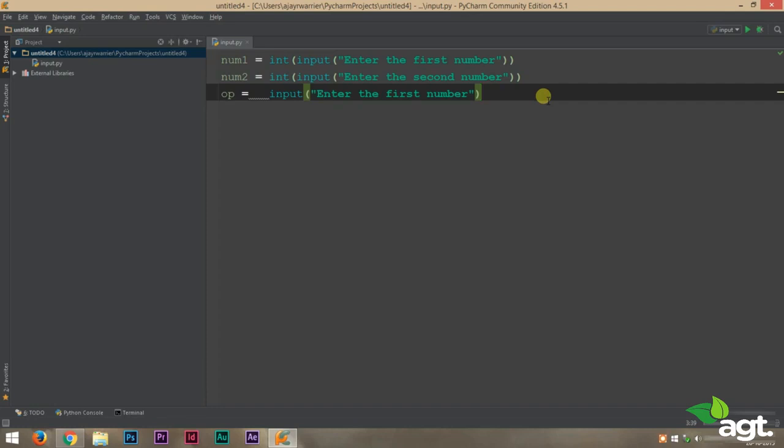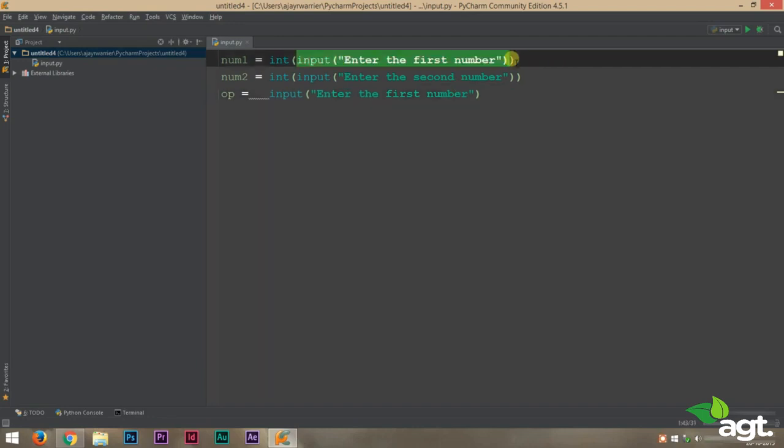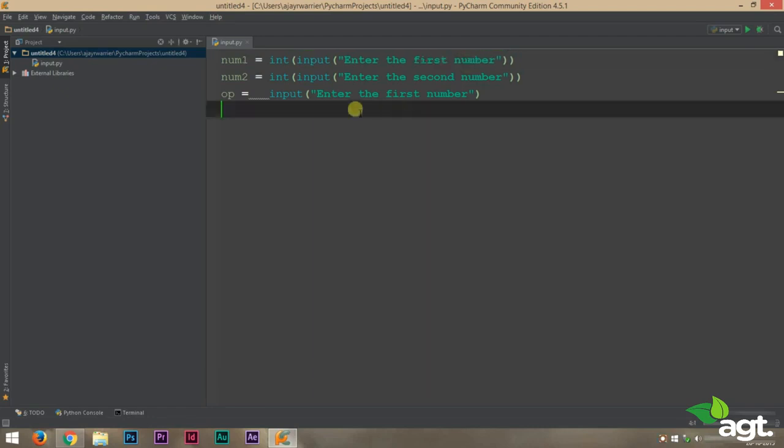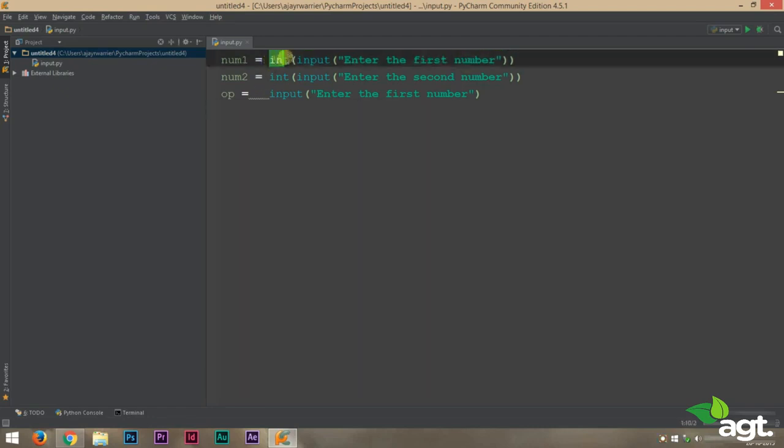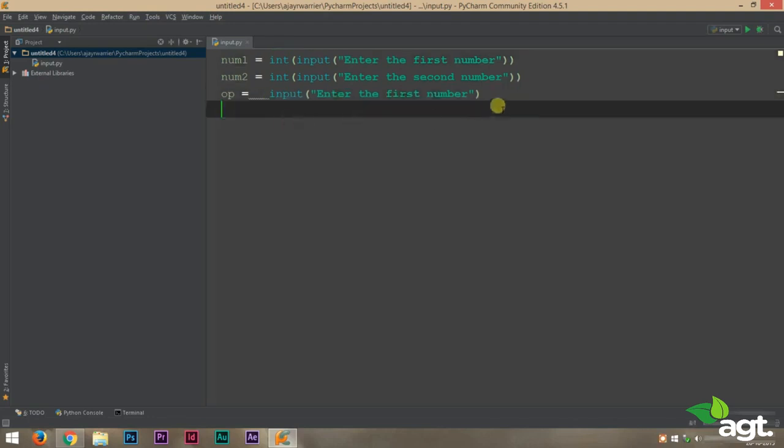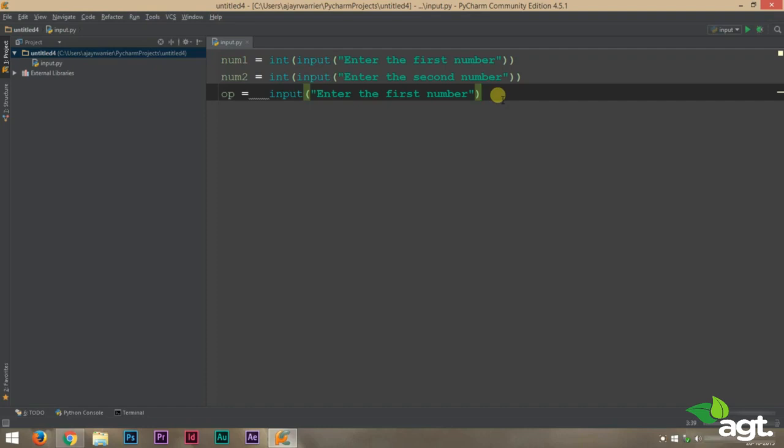Okay, now if you take a look at the code, you can see that we have made our three variables. Now we'll do a short recap. What input is going to be doing is that it will take a number from the user and store that value in num1. Now whenever we don't specify int, that means we just use input, it means we are going to be reading a string. You already know that. Okay, so our variable part is done.